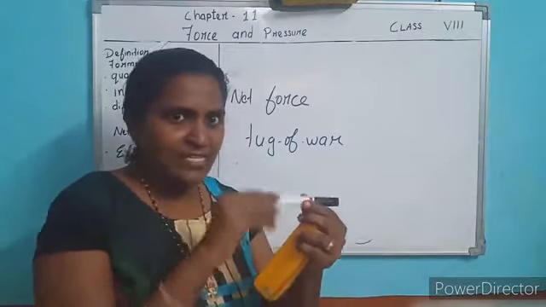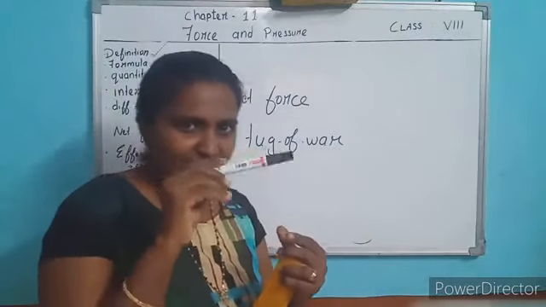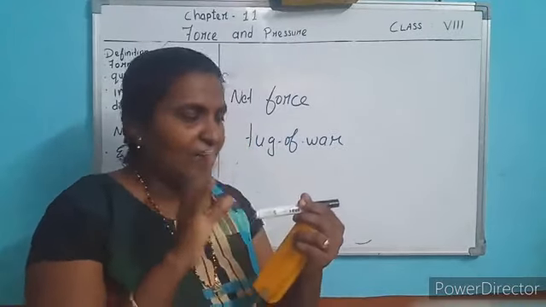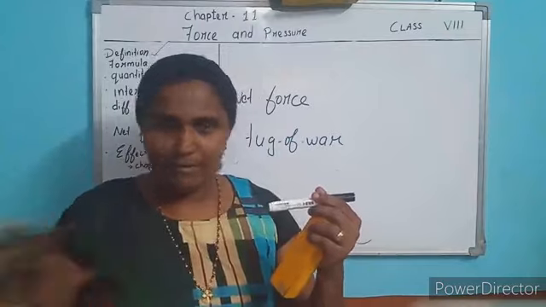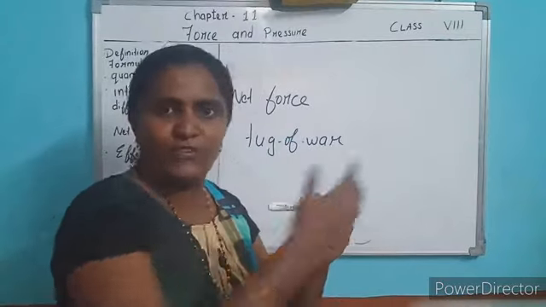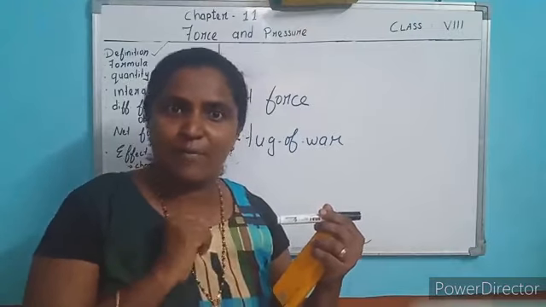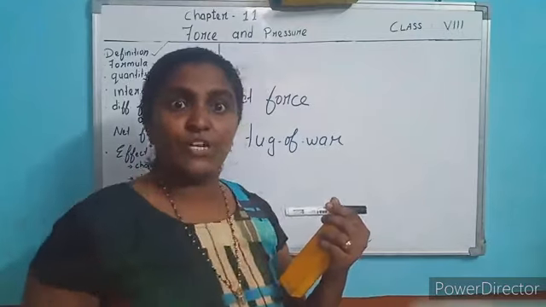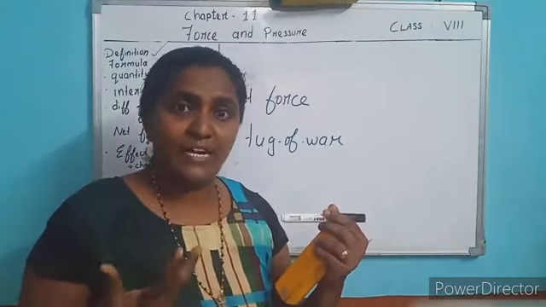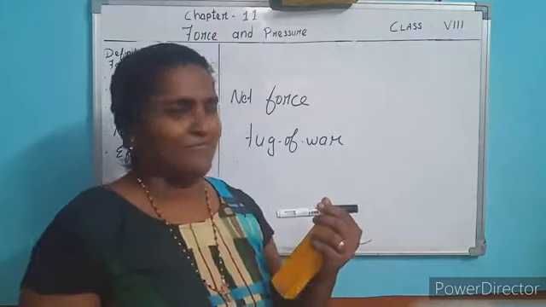And imagine this is a thread-like rope. Around 15 people are standing on this side, and here also 15 people are standing. Here 15 Newton force is applied, and here also 15 Newton force is applied. What will happen? Net force is 0.